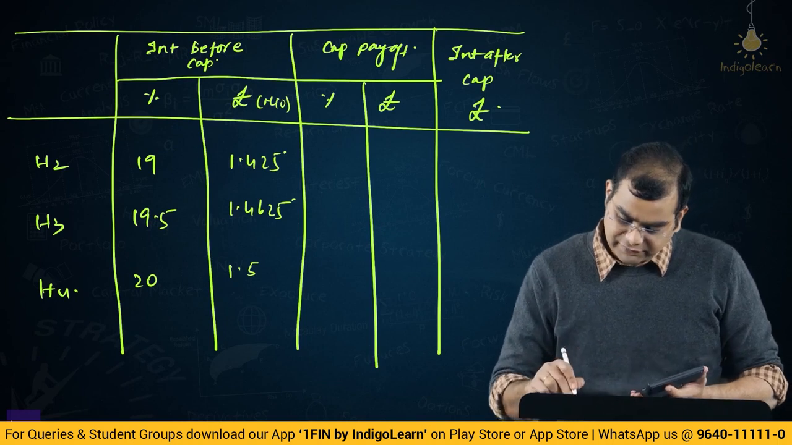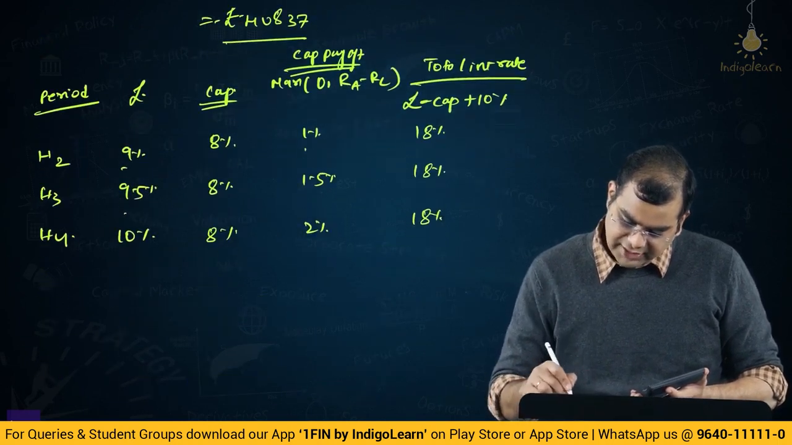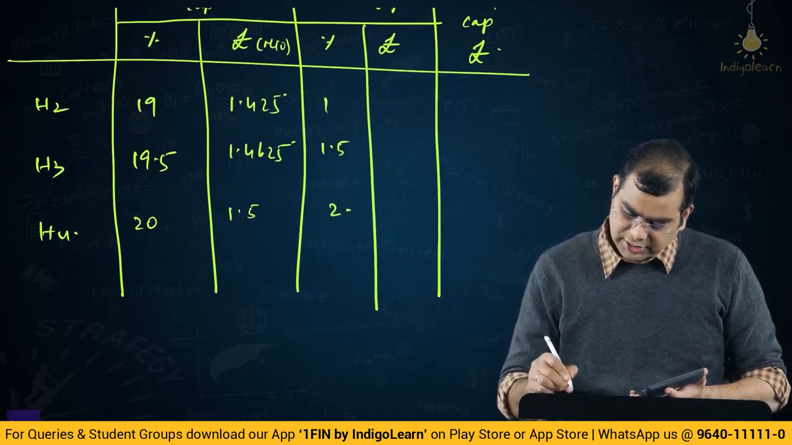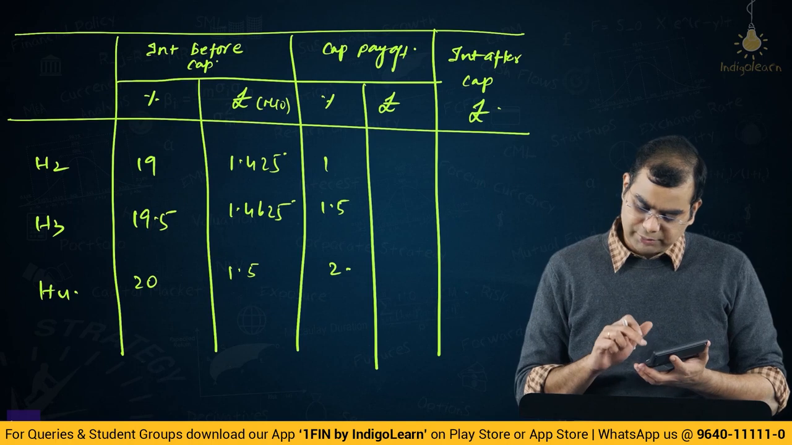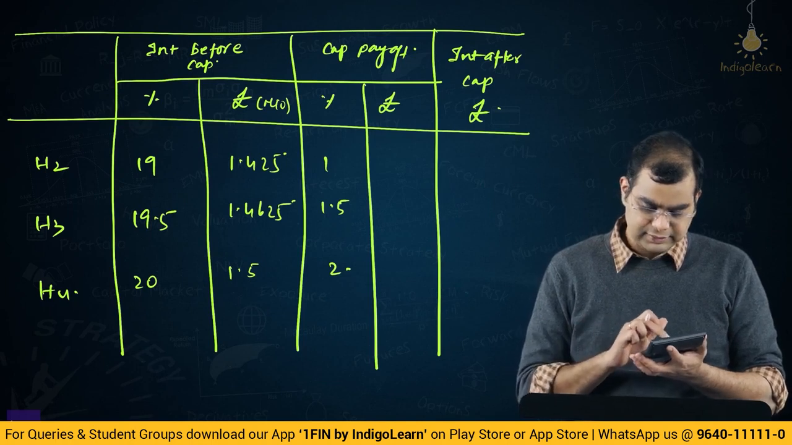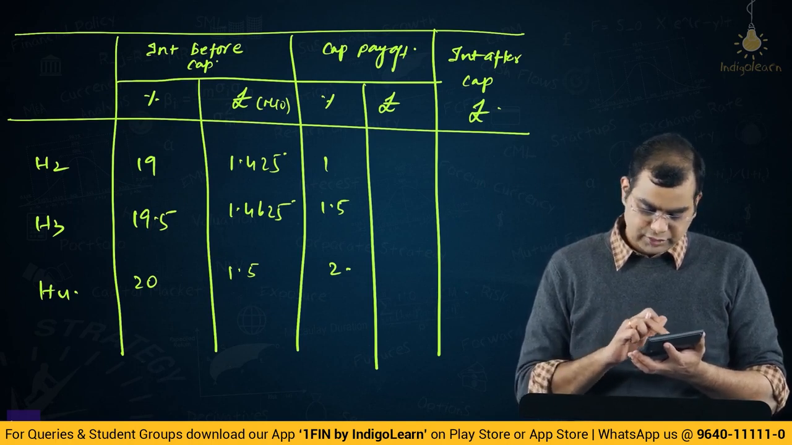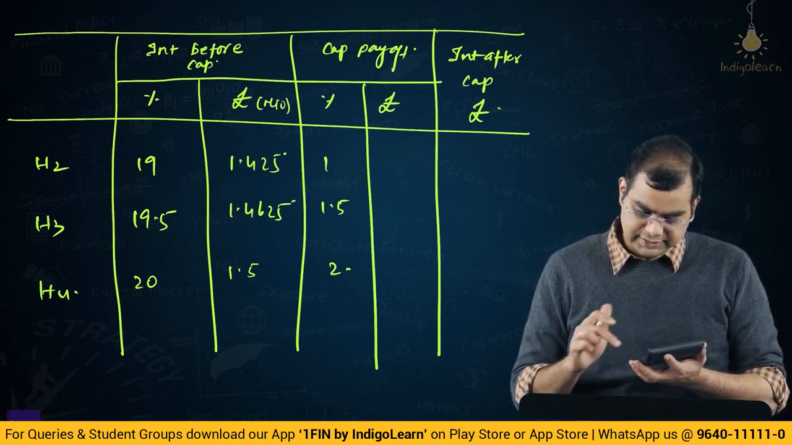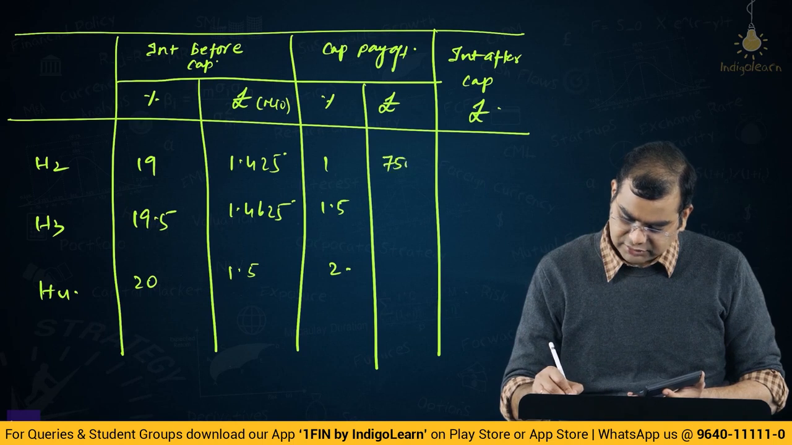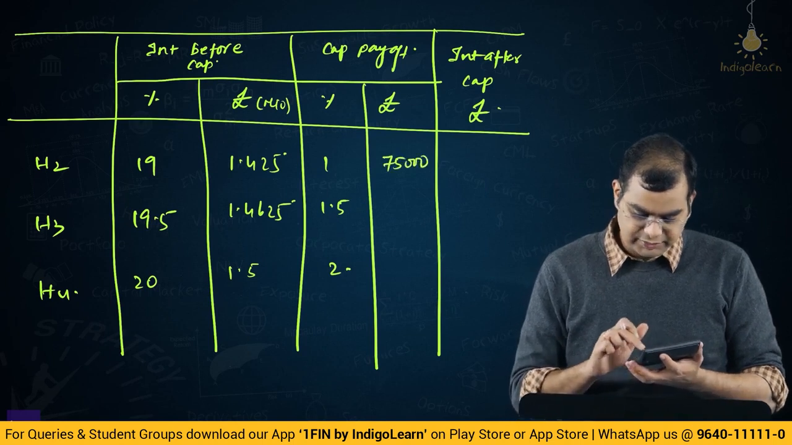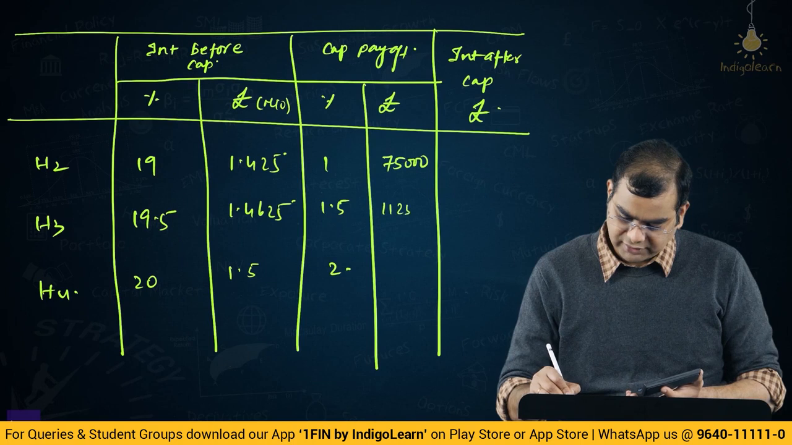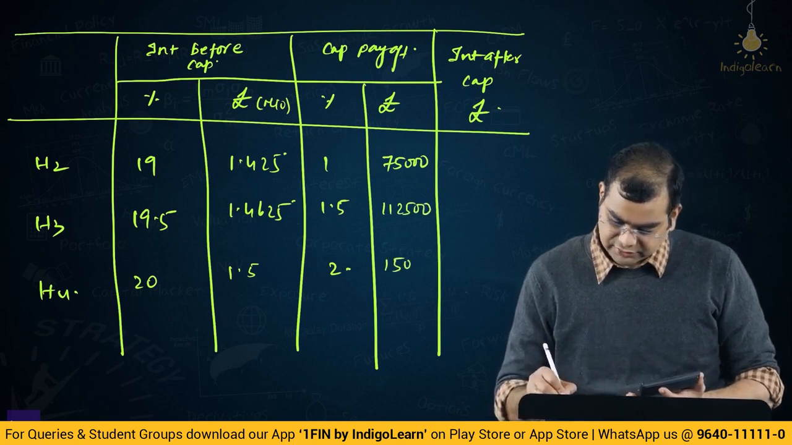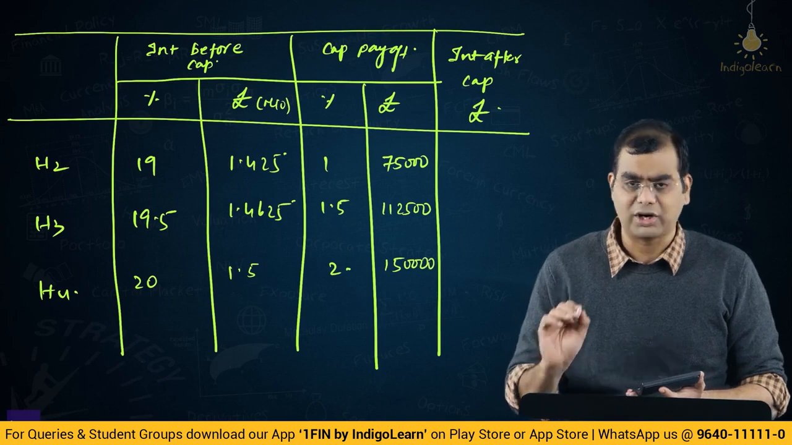Then what is the cap payoff? We have figured it out here. 1, 1.5 and 2. Right. So what is the cap payoff? You compute again the same 15 million into 1 by 2 into 1%, which is 75,000, 1.5% is 112,500 and 2% is 1,50,000. Okay, here I have given million and here not given in million.